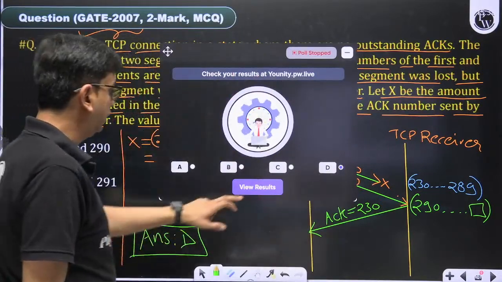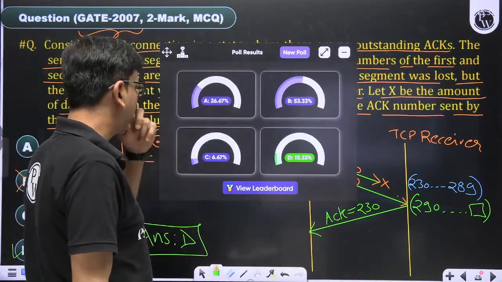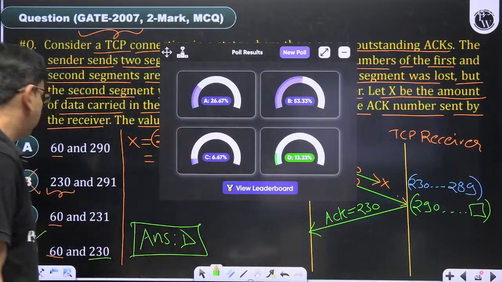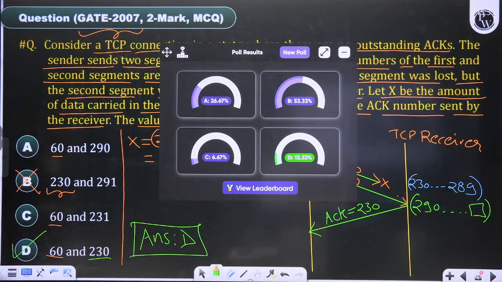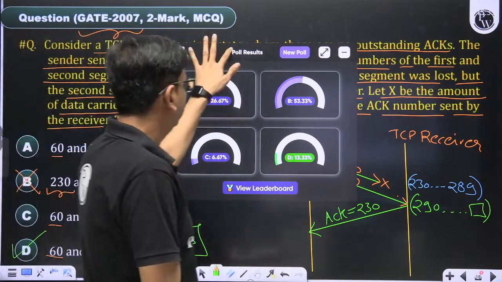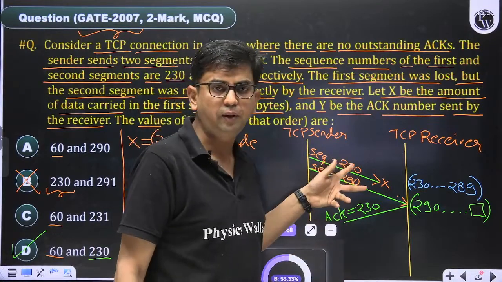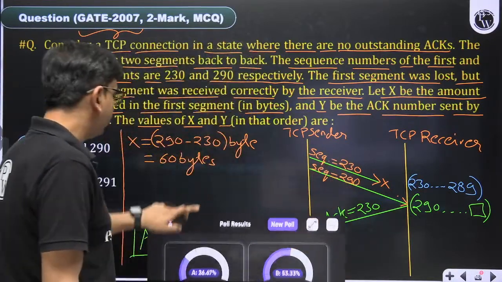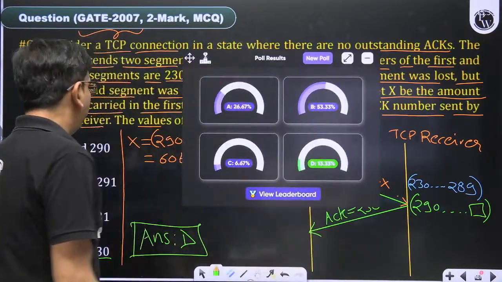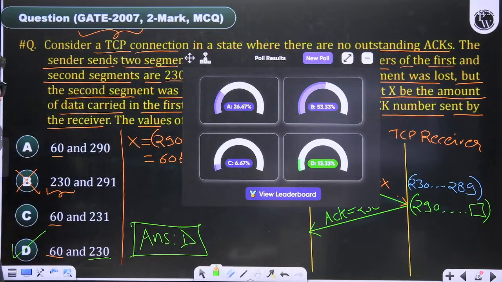60 and 230. So 13% of people have given this answer, and 53% of people have given the answer B. Not, 230 is not a size. This is containing the size, what? This is containing the size 60 bytes. The first segment is containing the 60 bytes, and some people have given the answer that is A.